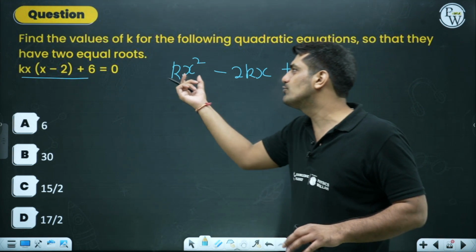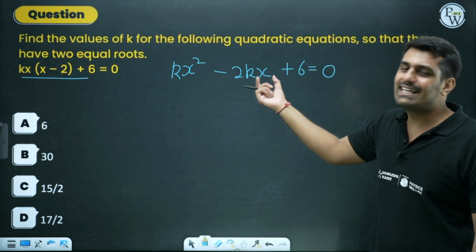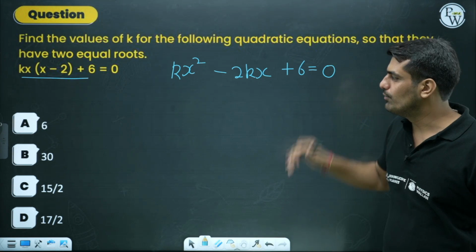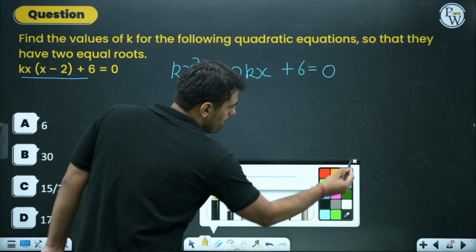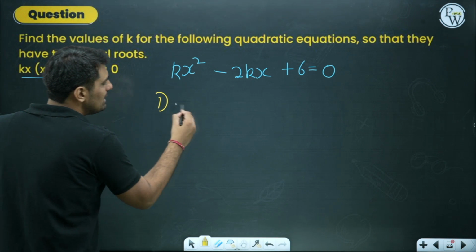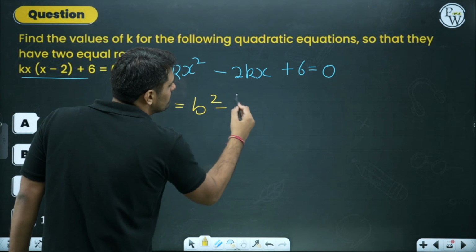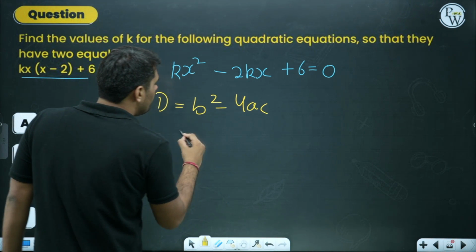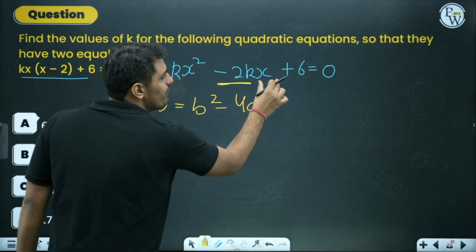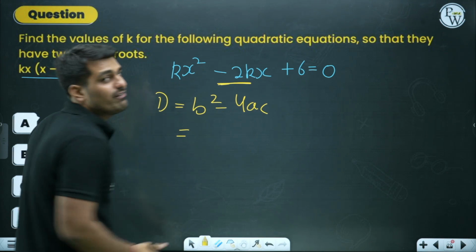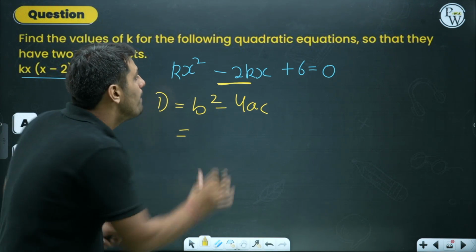We are having an x square term, an x term, and a constant value. Over here, now we can find out the value of D. Let's start. B square minus 4AC. Value of B is minus 2k. I hope you realize this is the coefficient of x, x being separated, whatever is left is the coefficient of x, minus 2k.